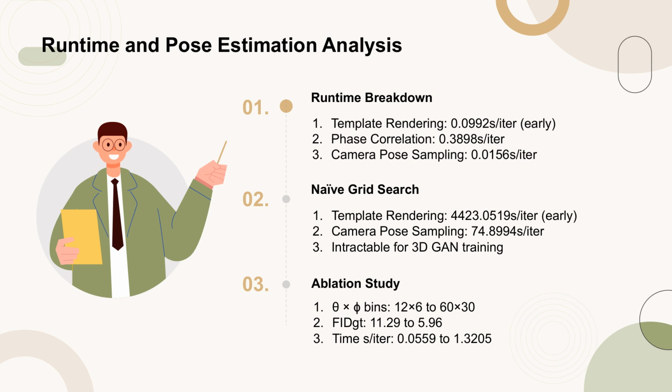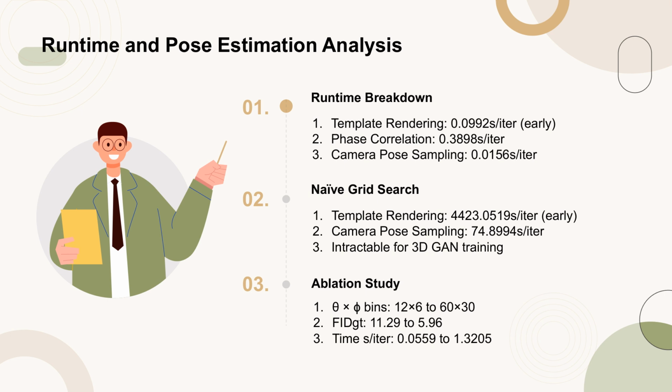The runtime breakdown shows that the template rendering process takes 0.0992 seconds per iteration in the early stage, while phase correlation and camera pose sampling take 0.3898 and 0.0156 seconds per iteration, respectively. In contrast, a naive grid search method significantly increases the template rendering time to 4,423.0519 seconds per iteration in the early stage, making it impractical for training a 3D GAN.